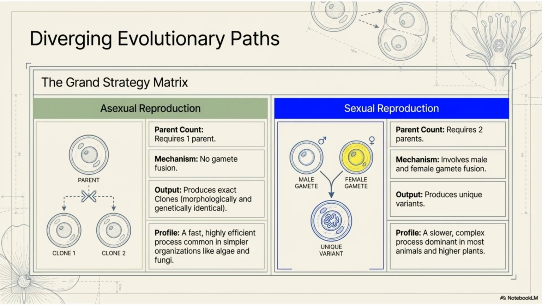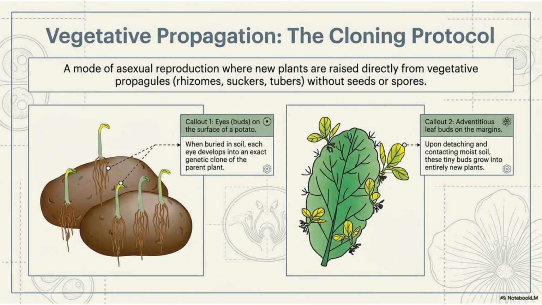Asexual reproduction involves one parent producing genetically identical clones. Sexual reproduction requires two parents, resulting in unique genetic variants. Vegetative propagation is a mode of asexual reproduction in plants, often called the cloning protocol. New plants are grown directly from vegetative parts, like the eyes on a potato, or adventitious buds on a leaf margin.